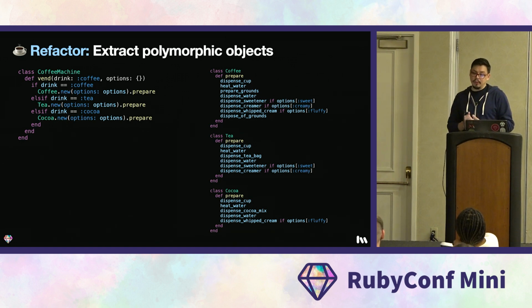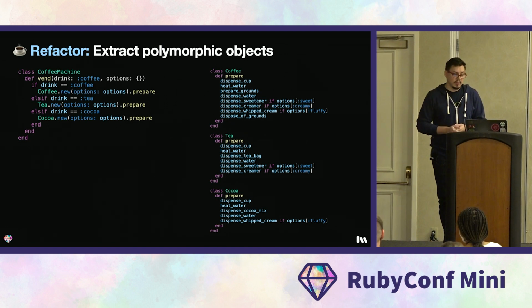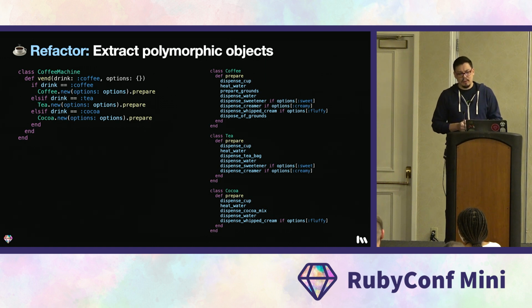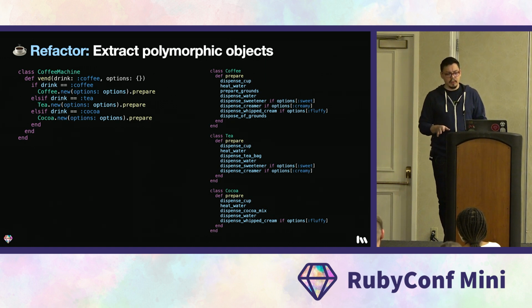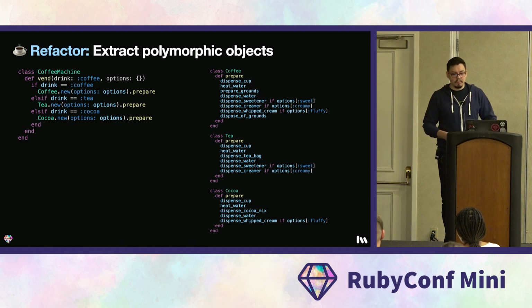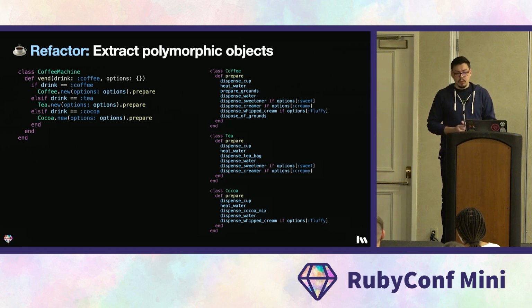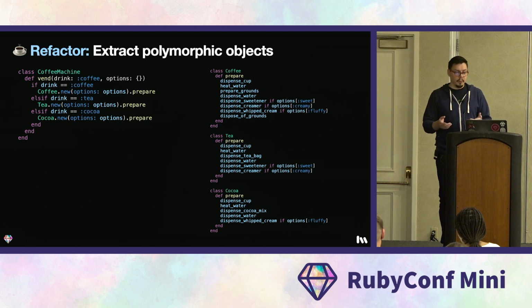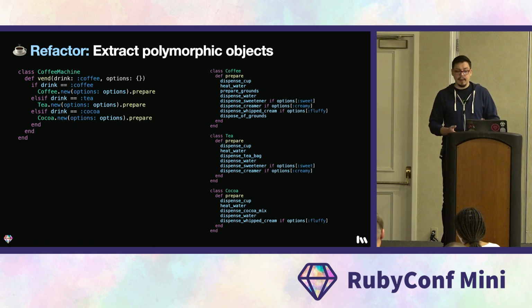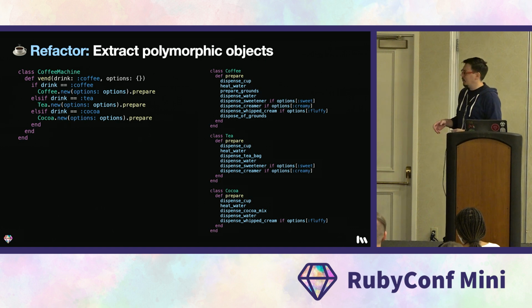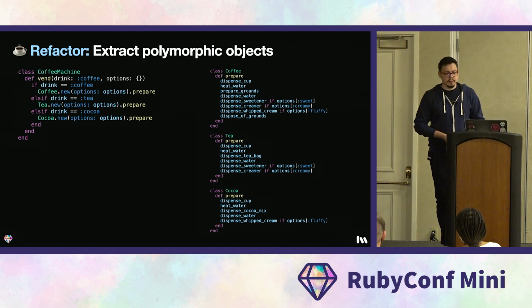Rather, what we want to do is to ensure that there is only one implementation of each of these methods. That's what's meant by don't repeat yourself. It's perfectly okay to call a method multiple times. It is preferable to only implement that method once. Now, Ruby provides multiple options for doing this. We could include a module, we could use composition, or we could introduce inheritance and put the definition of the methods in a base class. In this case, because we're using polymorphic classes and because we're unlikely to need these methods elsewhere in the application, we would probably go with inheritance.